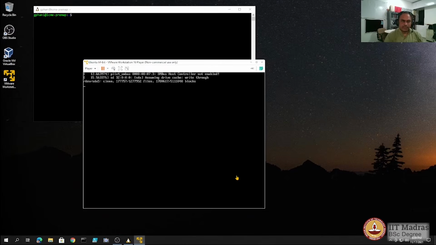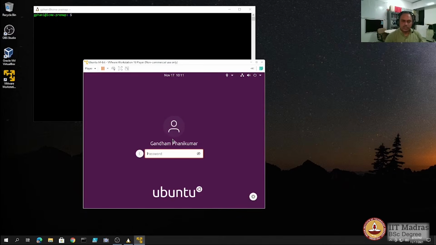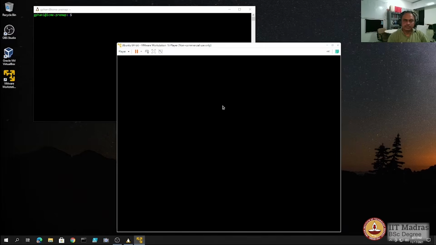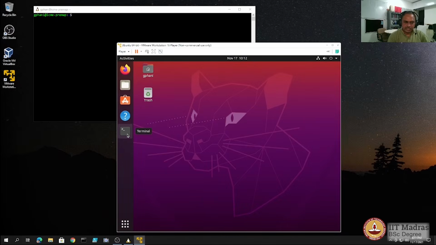You can see that we can boot a virtual machine on workstation player while the Windows subsystem is also up and running on the screen. So we now log into the virtual machine. Then we open the terminal.